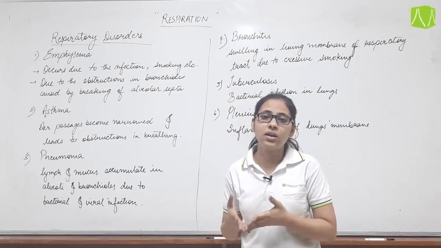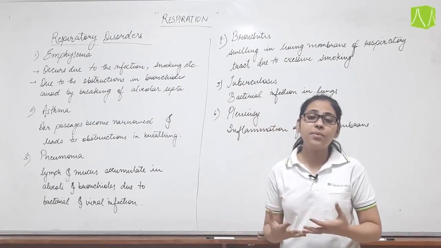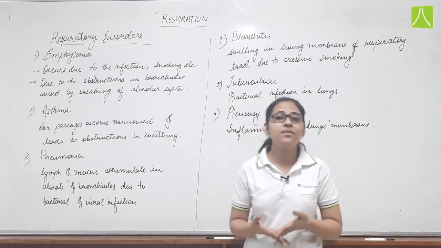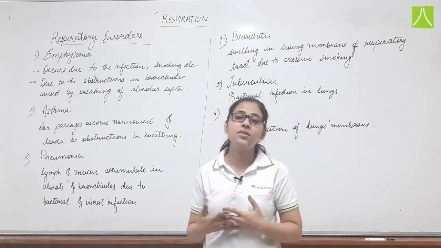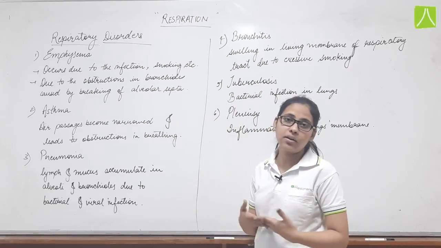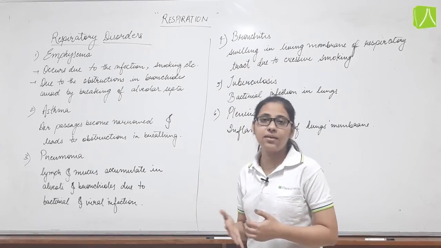What are the causes of these problems? So there are some diseases which affect our respiratory tracts. How do these diseases occur and what are the causes of these diseases? So first of all, we will see what are the diseases that affect our